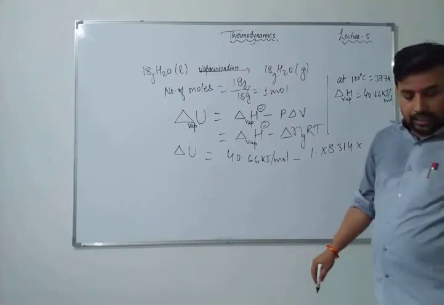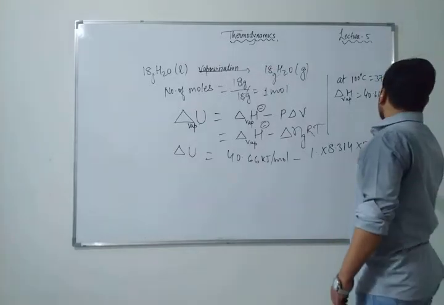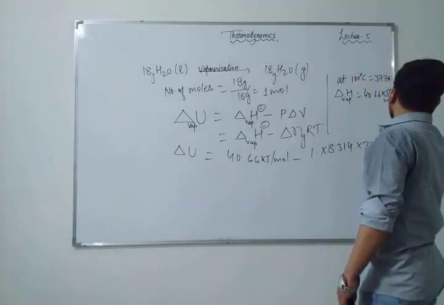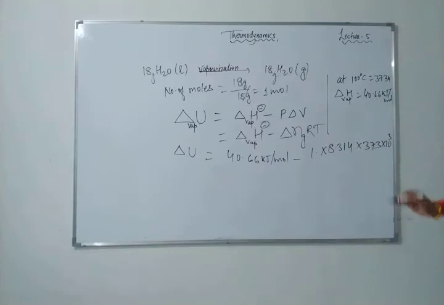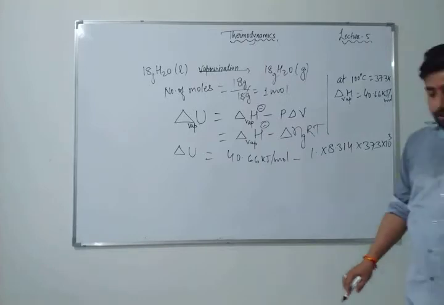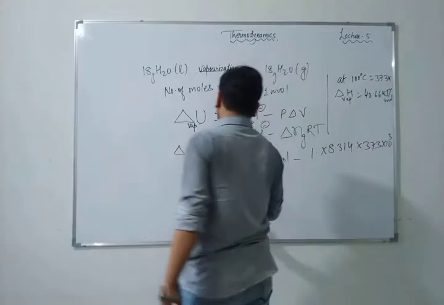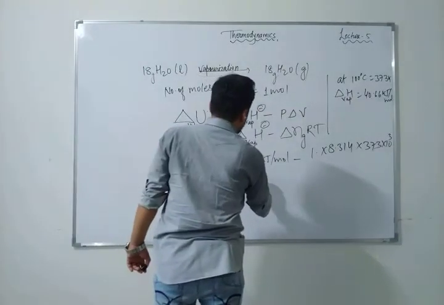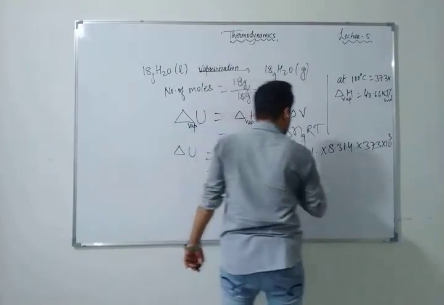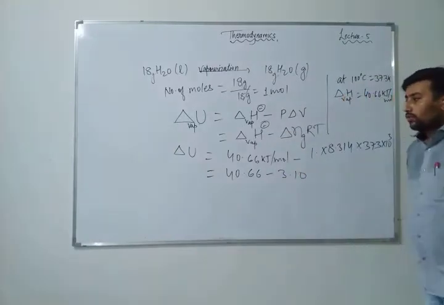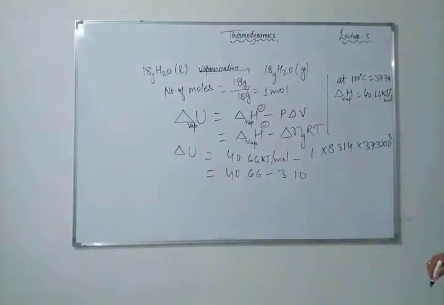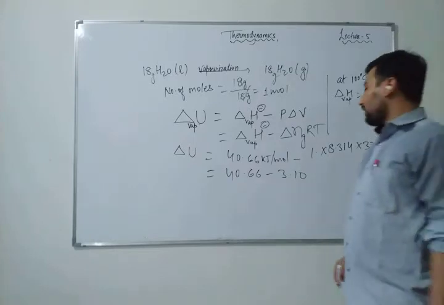You have to convert this into 10 to the power minus 3 kilojoule per mole. After calculating all this, you will get 3.10. So 40.66 minus 3.10, and the SI unit of delta U is per mole, that is 37.56 kilojoule per mole.